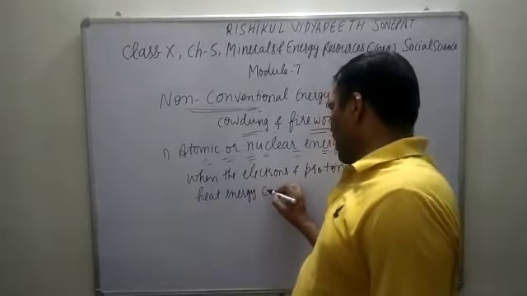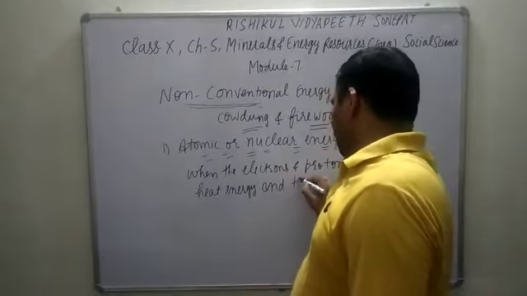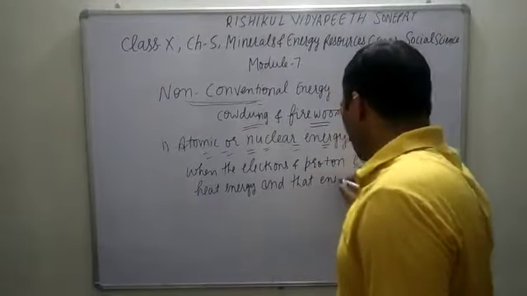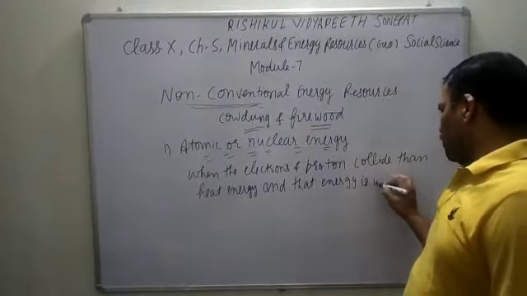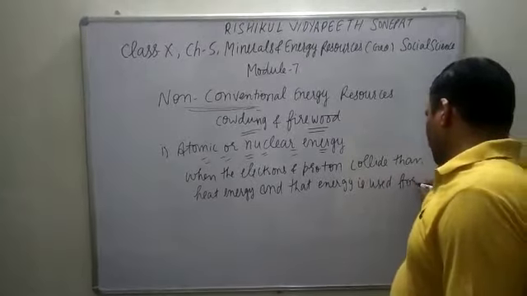Heat energy, and that energy is used for electricity.